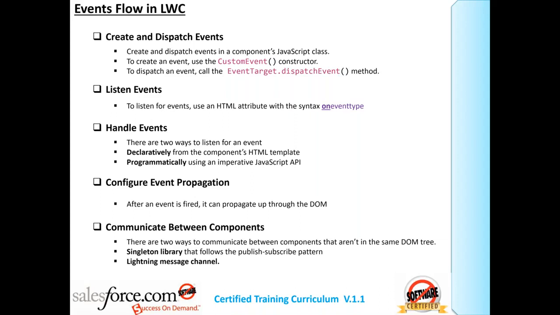In LWC, first step, create event, compulsory. Second step, dispatch event, compulsory. Third step, listen and handle event. We don't use the word handle, we use the word listen. Third step, listen the event. Fourth step, configure event propagation. Total, there are 4 steps. Those who are taking notes, write them down.